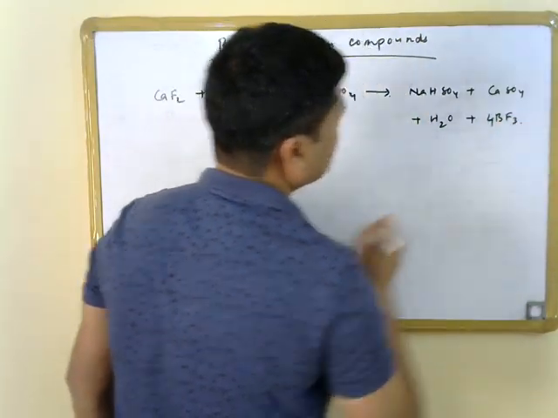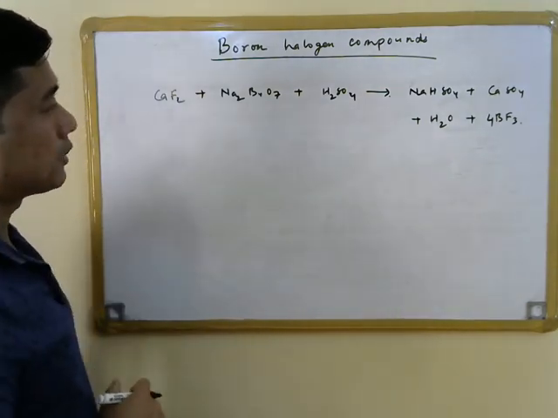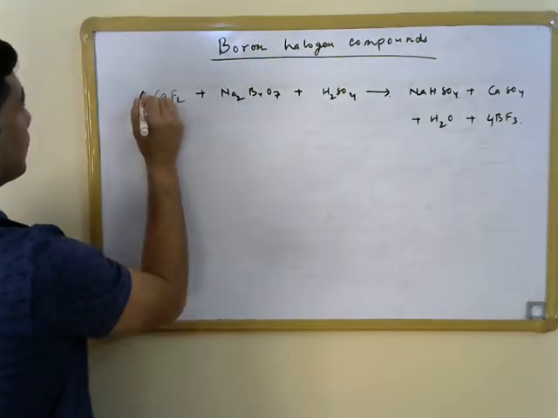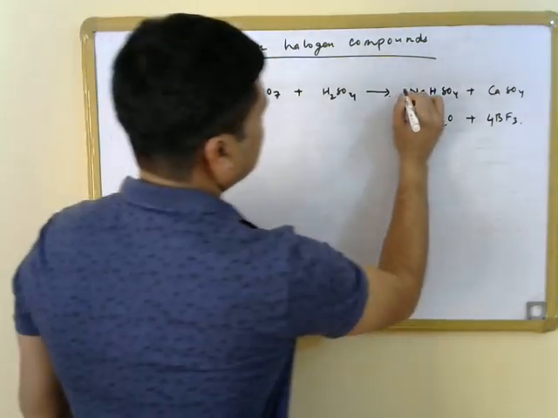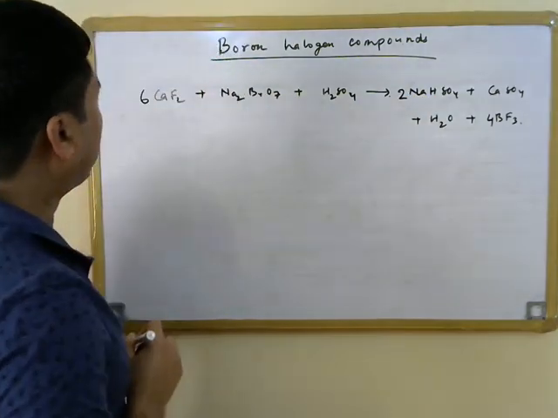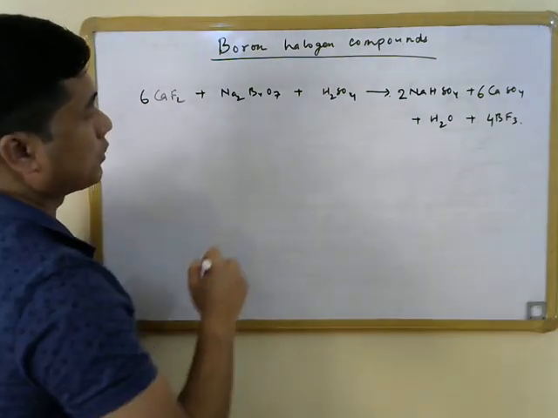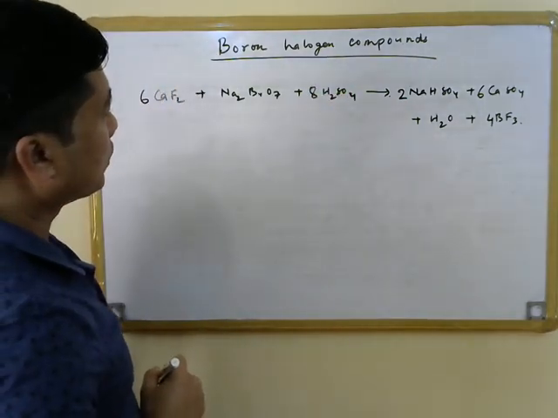So if we try to balance this equation, we have to write 4BF3 because B4 is present here, and then that is 12. So this is going to be 6 here, and this has to be equal to 2, and this is also going to be equal to 6, and that is why we have to write this to be equal to 8 here.